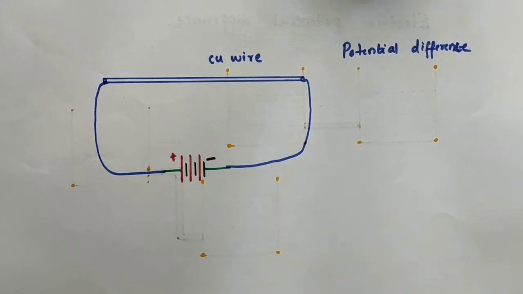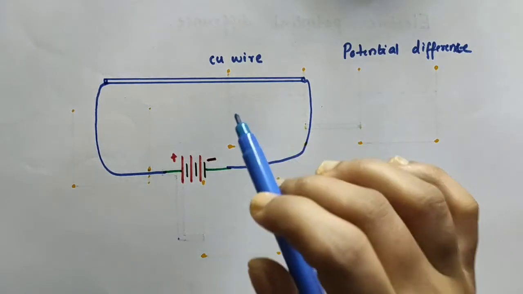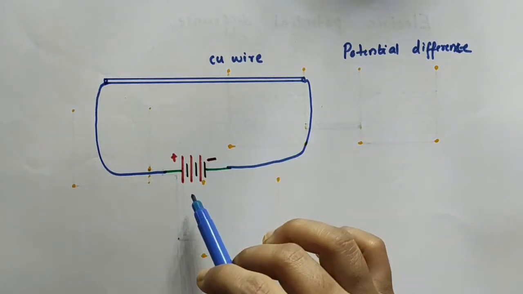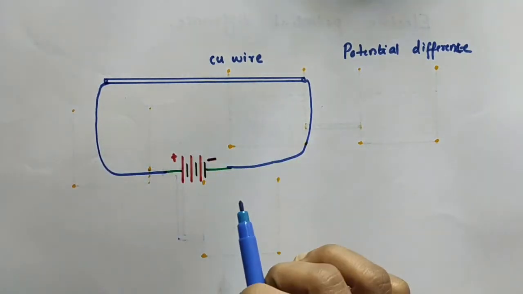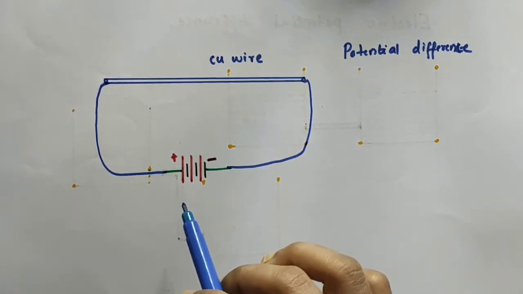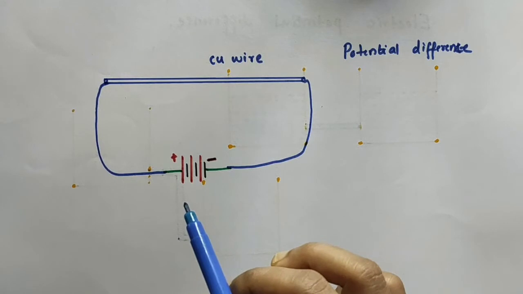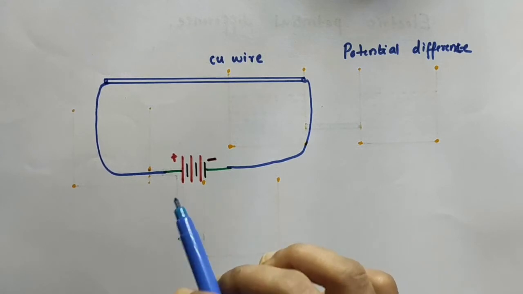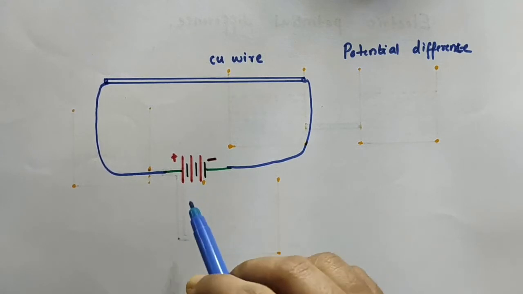So, for the flow of electric current through a copper wire or any other conductor, we connect a battery across the two ends of that copper wire or conductor. The battery is actually a combination of cells, and it has chemical energy stored in it.